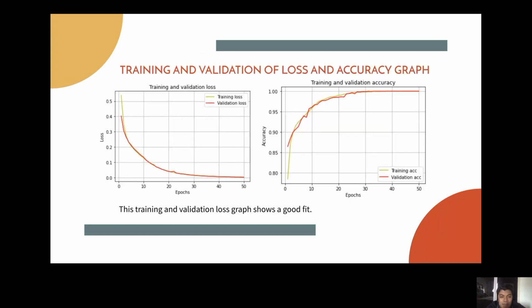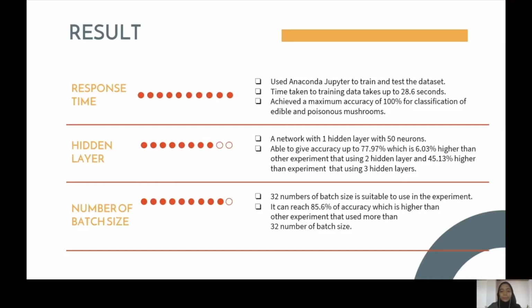So as you can see, on this training and validation loss graph, the gap between the training and validation curve at 50 epochs is minimal. This means that the graph of training and validation loss shows a good fit.